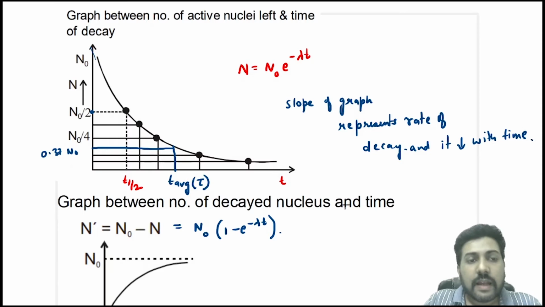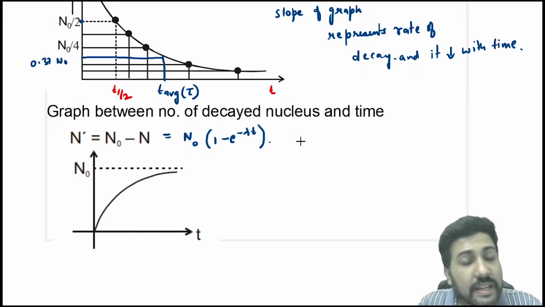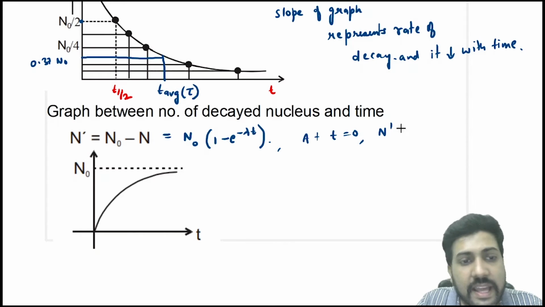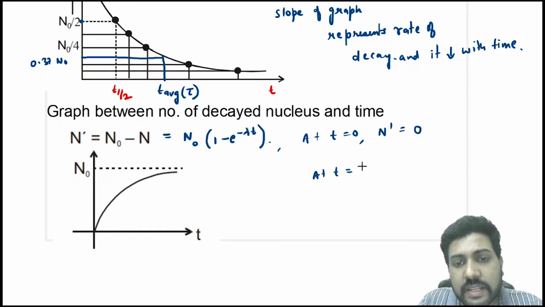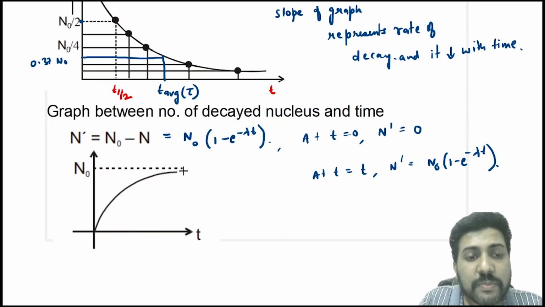Okay, now if you draw the graph between the number of decayed nuclei and time, you know that the number of decayed nuclei is increasing, right? Because initially the number of decayed nuclei was 0, and now the number of decayed nuclei is N naught into 1 minus e power minus lambda t. So at t equal to 0, the number of decayed nuclei N dash is 0, and at any time t, it becomes N naught into 1 minus e power minus lambda t. So it will start from 0, and at t equal to infinity it will reach up to N naught.